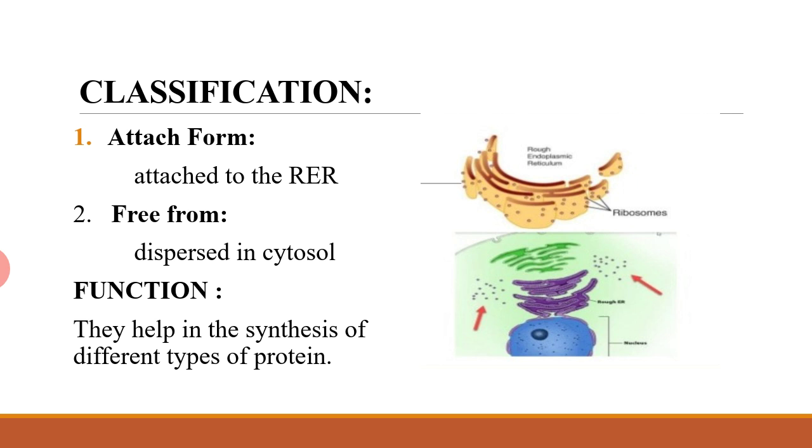Second form is free form, that are dispersed in cytosol. These ribosomes are involved in the synthesis of protein that works inside the cytosol. As you can see in the diagram, the red arrow shows the ribosomes which are dispersed in the cytosol.